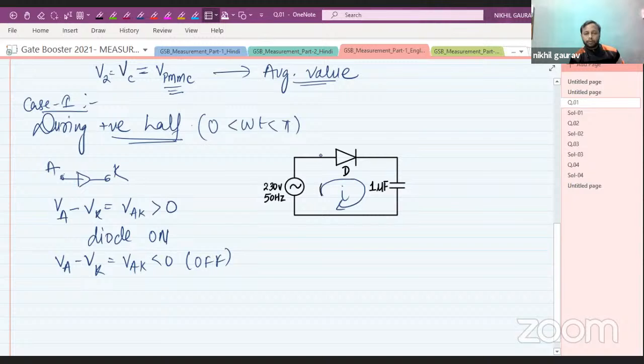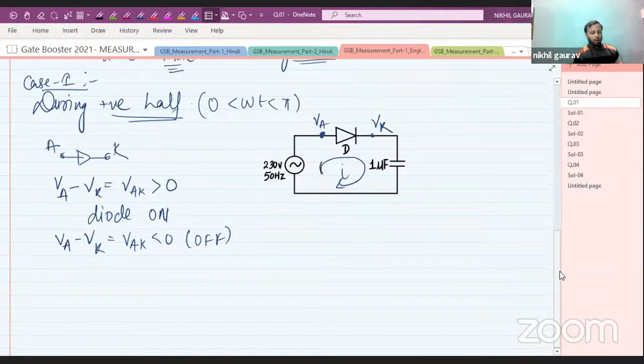Let me take it as VA and let me take it as VK. The expression for VD: let me take the supply voltage as VS and capacitor voltage as VC. So the voltage across the diode will be equal to VS minus VC.